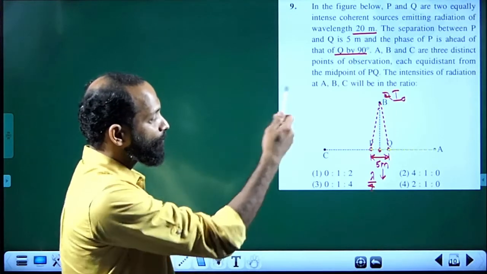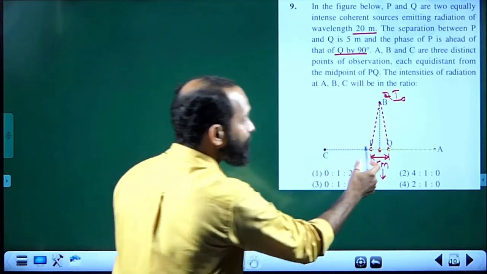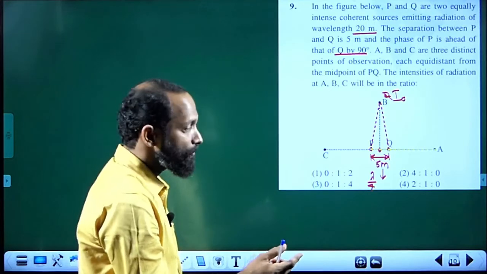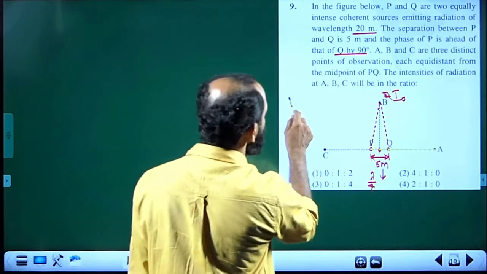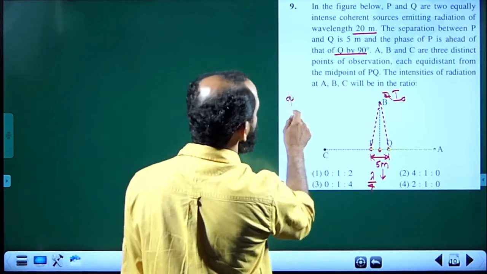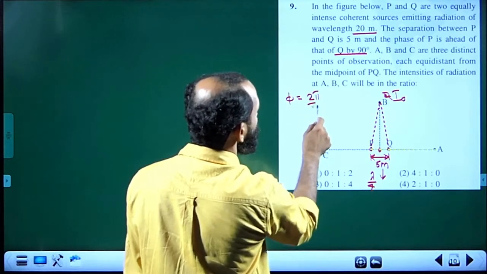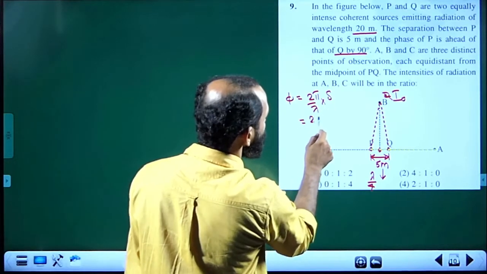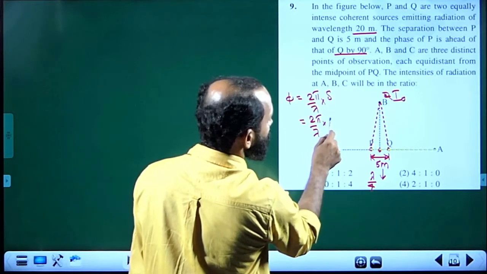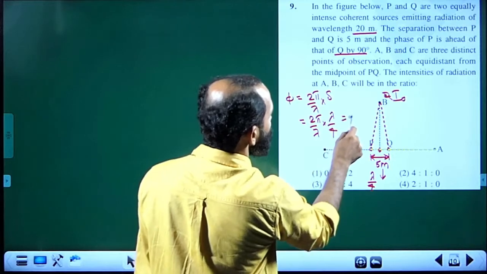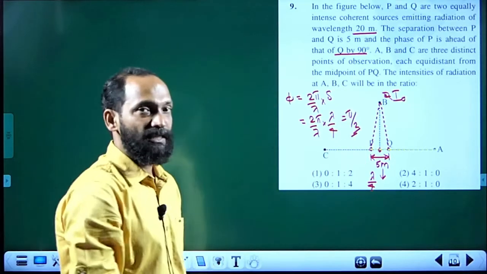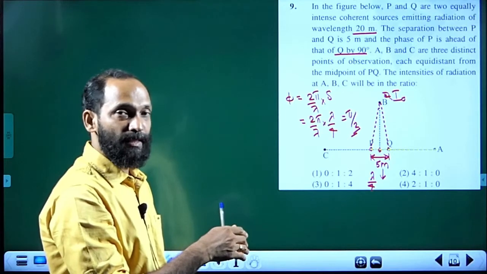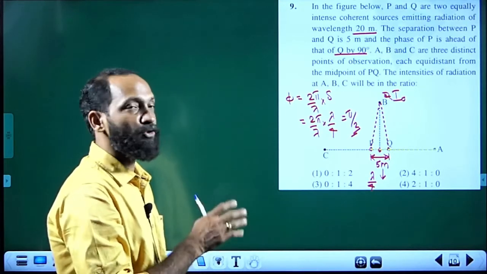Geometric path difference lambda by 4 corresponds to a phase difference pi by 2. We know phase difference is equal to 2 pi by lambda into path difference delta. That is 2 pi by lambda into lambda by 4, and you get pi by 2. You should know by heart that a path difference of lambda by 4 corresponds to a phase angle pi by 2.